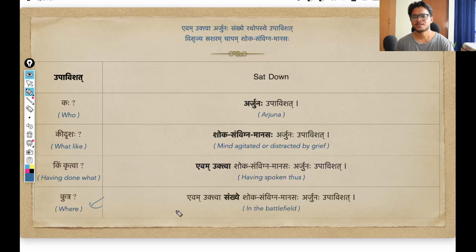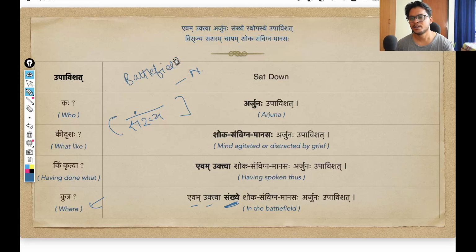So Kutra, where? This is an additional piece of information that Sanjay is including. Evam uktva sankhye. Sankhye is coming from the pratipadik Sankhya. This is a neuter gender noun, and Sankhya means battlefield. In Hindi we say Ranabhumi. Sanjay of course wants to convey that having spoken thus in the battlefield, because this entire Bhagavad Gita dialogue is happening in between the armies, in the battlefield of Kurukshetra. That is what Sanjay is describing here.